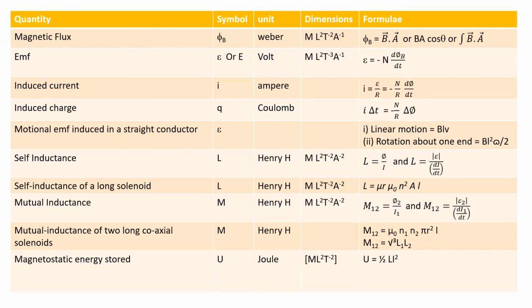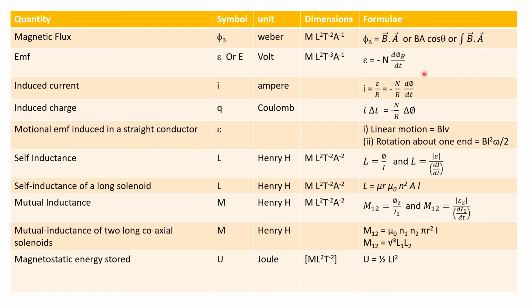So with this, we have to revise all our formulae. Please note down, we have given here the quantity in column 1 and symbols in column 2, their units in column 3, and dimensions of these quantities in column number 4, and the relationships between different quantities, the important formulae, in column number 5.